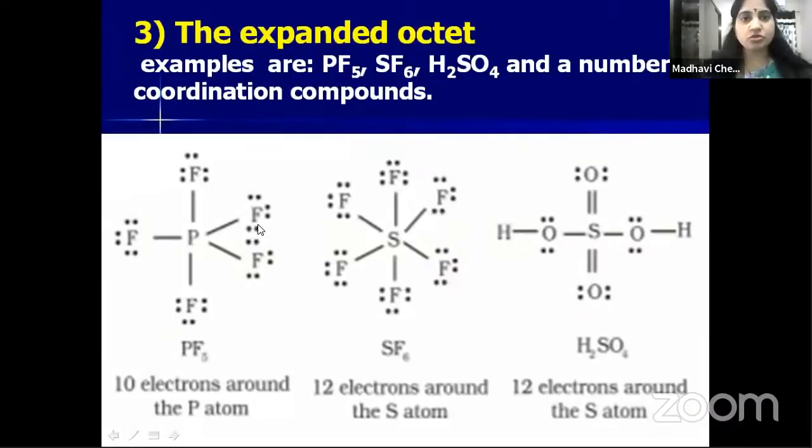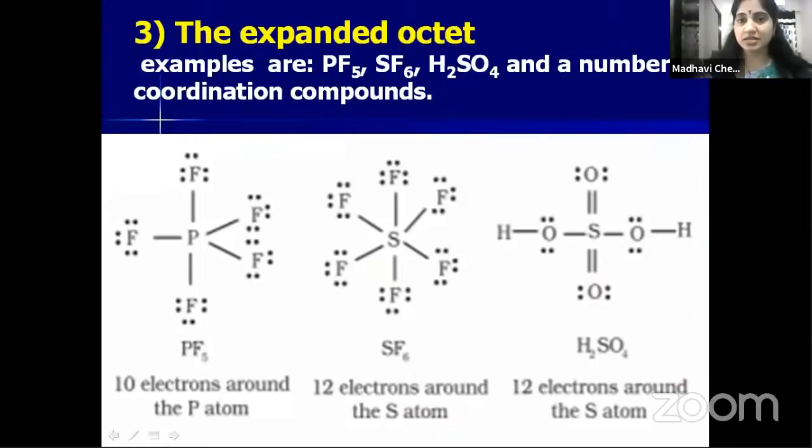Now coming to the third drawback of the octet rule, the expanded octet. In some molecules like phosphorus pentafluoride, sulfur hexafluoride, sulfuric acid and some coordination compounds, the central atom has more than 8 electrons.